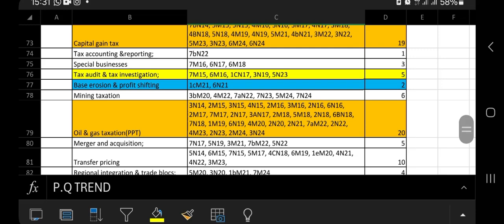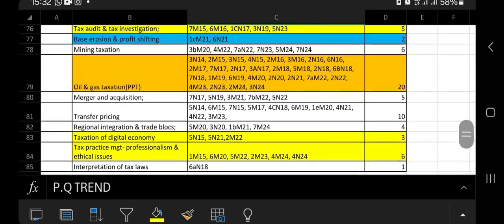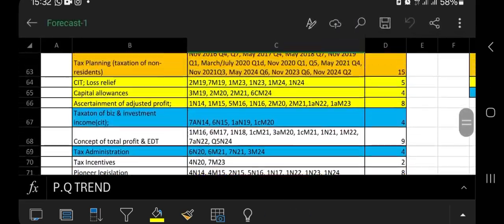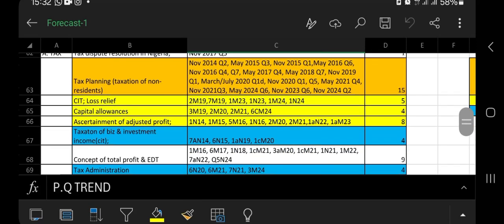Next is oil and gas tax. This was also examined the entire year 2014, entire year 23, 22, November 21, entire year 20, entire year 19, entire year 18, 17, 16, 15. So just like CGT, PPT is also very critical, and please prepare for this for your May 2025 examination.